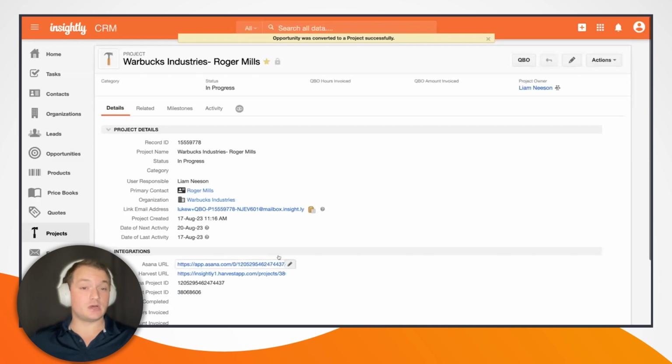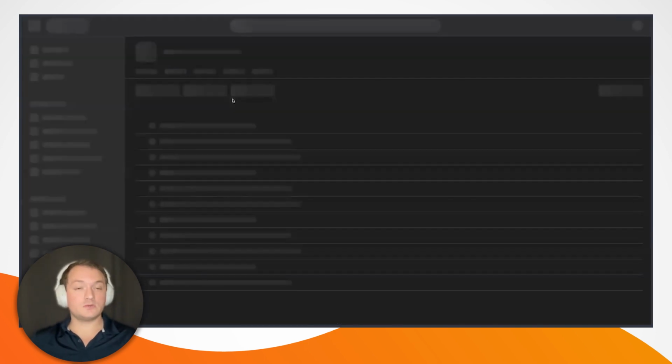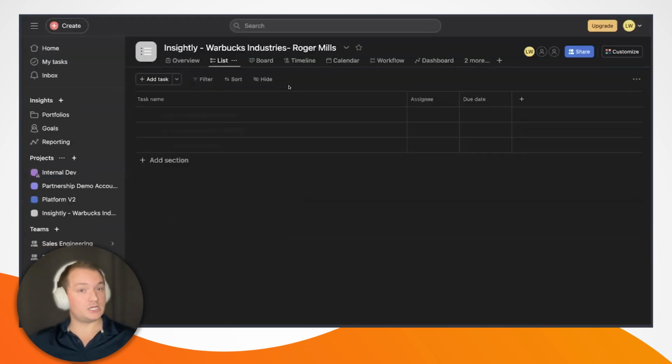Let's start off in Asana. So I am going to click on this URL here. And that's going to open up the corresponding project in Asana that's linked back to my Insightly project. And what we see here is the project is named Insightly Dash, and then the project name from Insightly. So Warbucks Industries, Roger Mills. Currently, this is an empty project. There are no tasks associated with it.